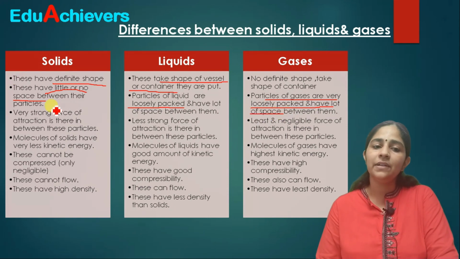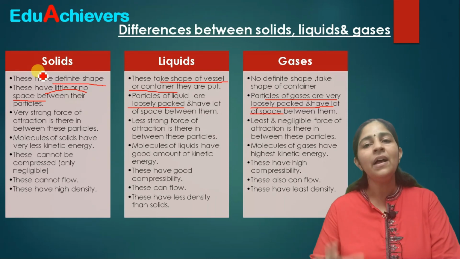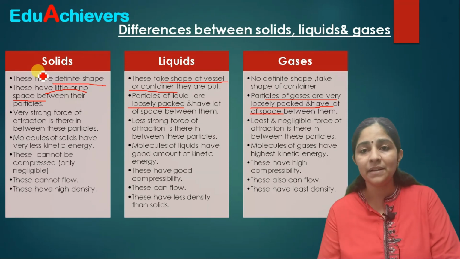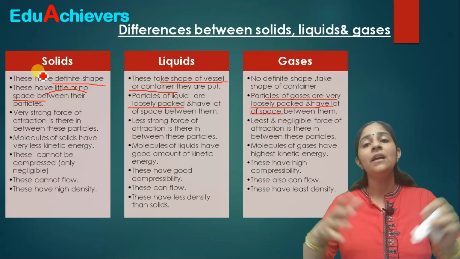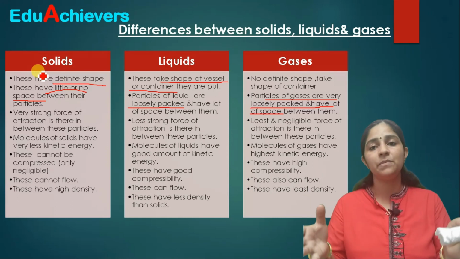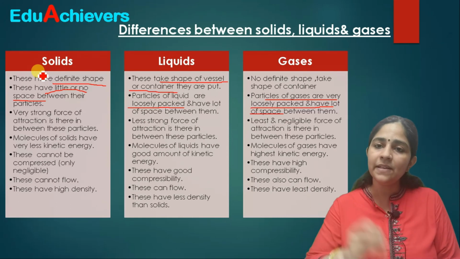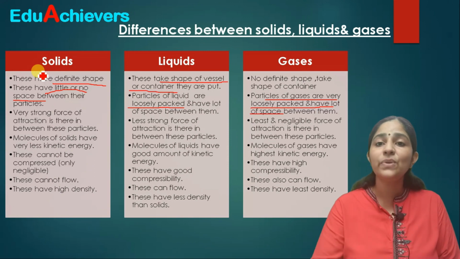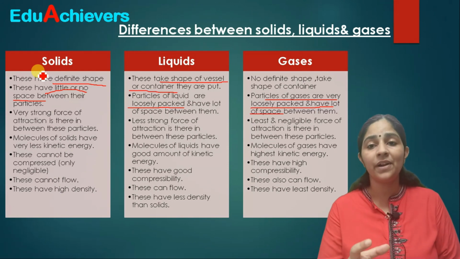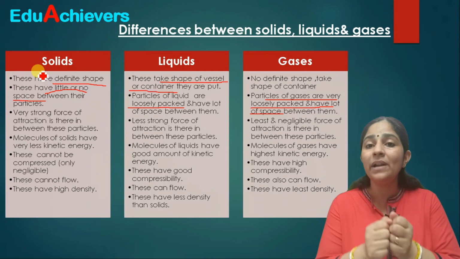Okay, moving on further: why do some particles have less space between them, why do some have more space, and why do some have a lot of space? The reason behind it is the force of attraction, the force of attraction by which the particles are holding each other.